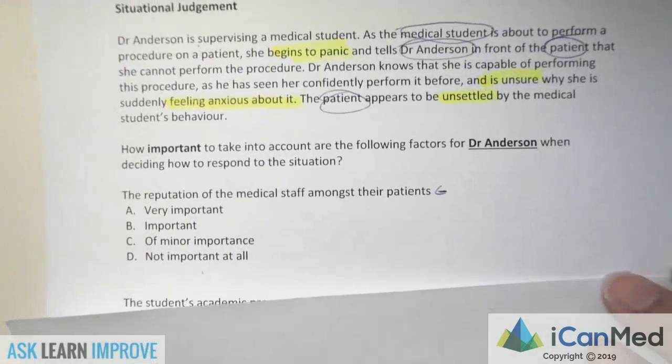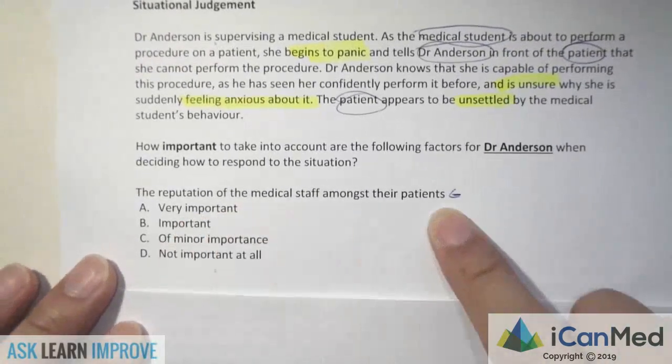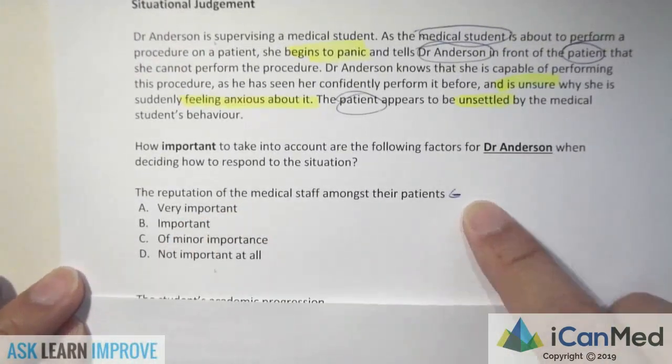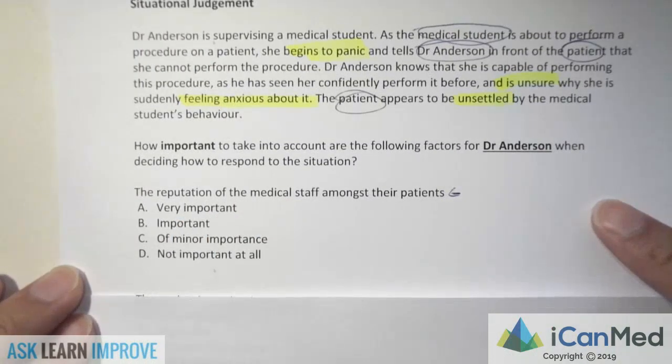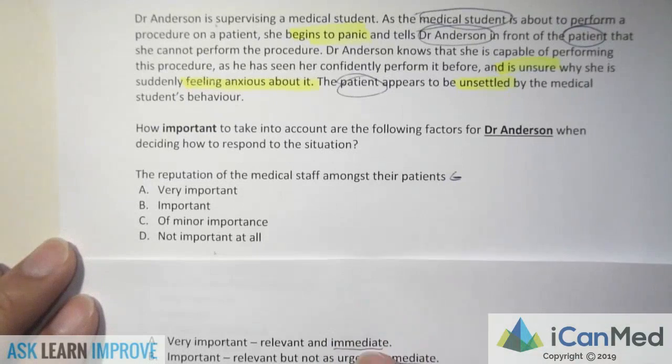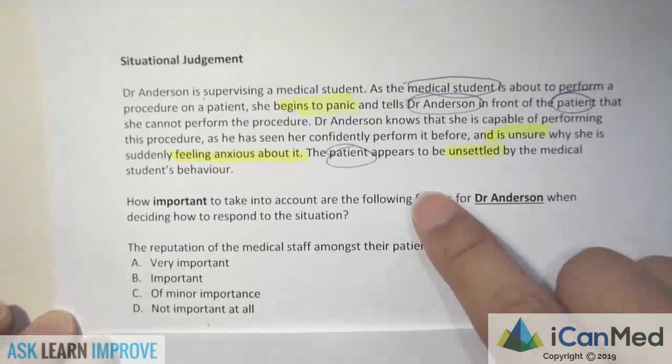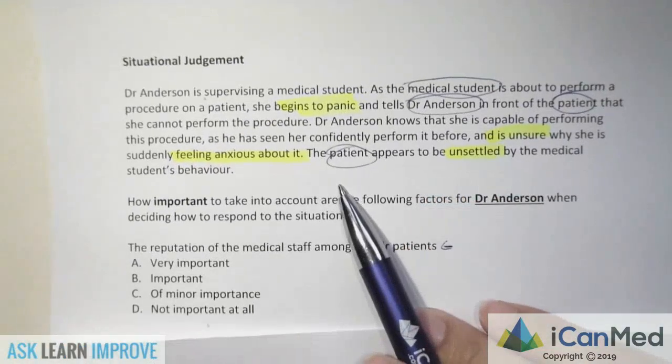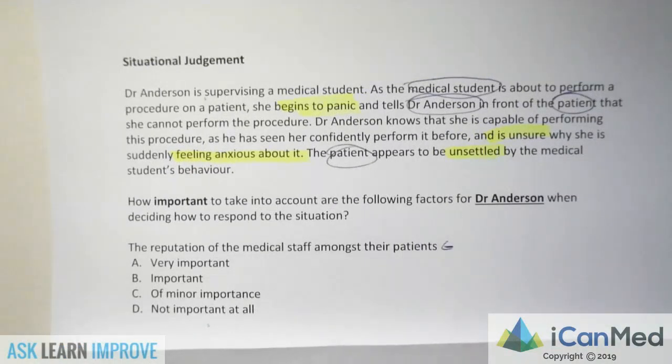Going through the questions itself. The first question says the reputation of the medical staff amongst their patients. Is that something that is relevant to this situation? And is it immediate? Well, it's definitely relevant because you can see there's a patient here. So the reputation is being affected.